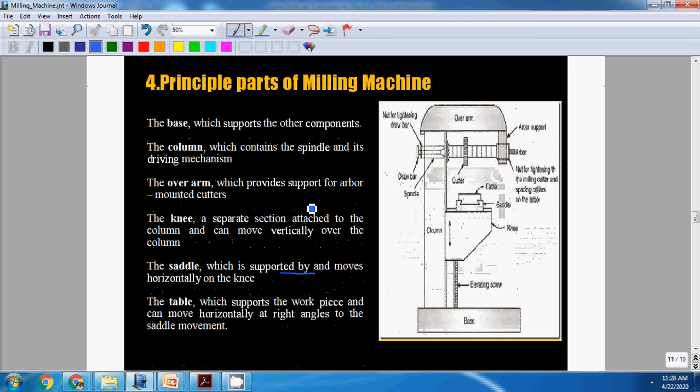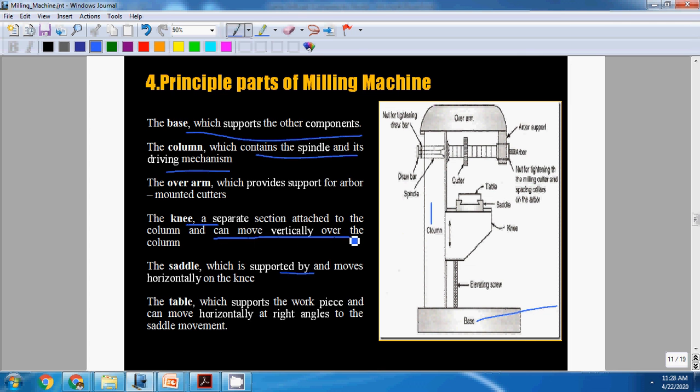Principal parts of vertical milling machine are base. Base means which supports the other components. These are there in the vertical as well as horizontal milling machine. Column, which contains spindle and its driving mechanism. This is base, and this is column. Knee, a separate section attached to the column which can move vertically over the column.